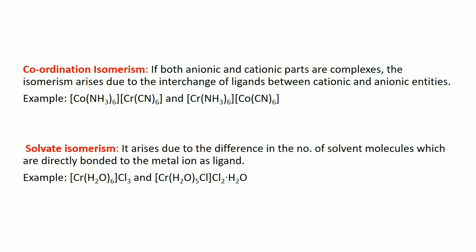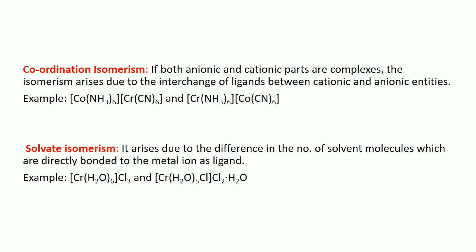The example given is cobalt with ammonia and chromium with cyanide. As you can see, the ammonia and cyanide are interchanging in the example. So there is an interchange happening between the cationic and anionic entities, that is coordination isomerism.